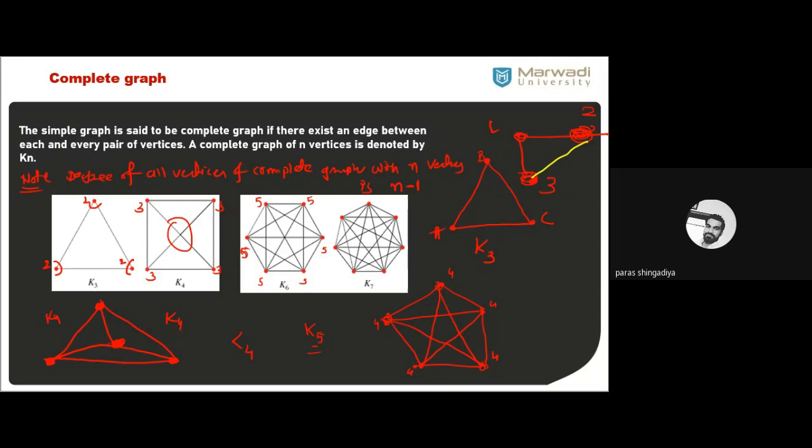Clear? So now let us check a graph that is simple but not a complete graph. See, these are the complete graphs.